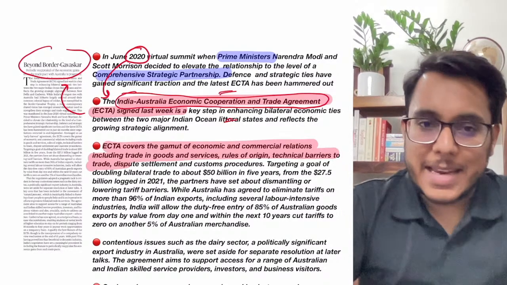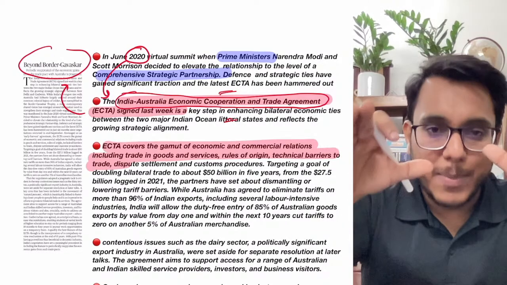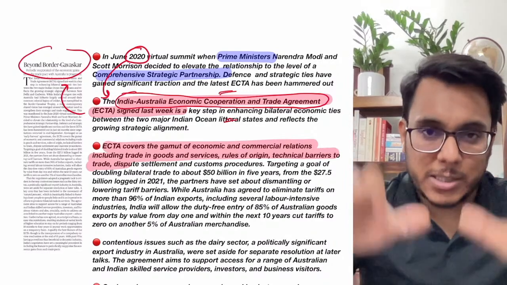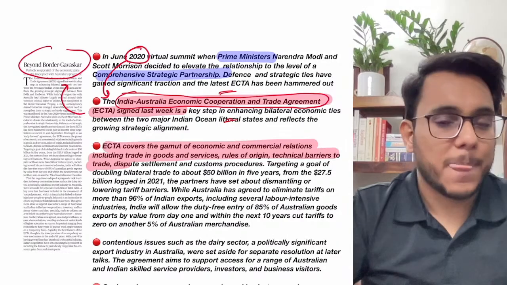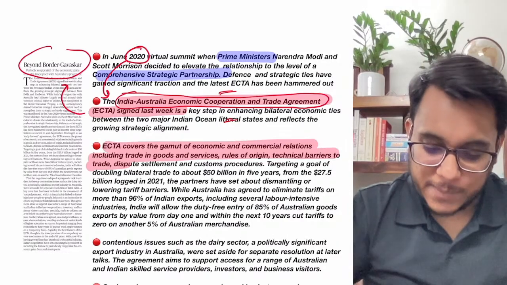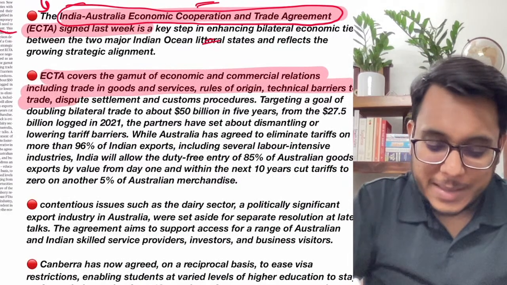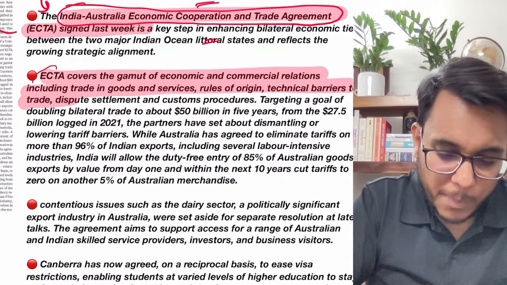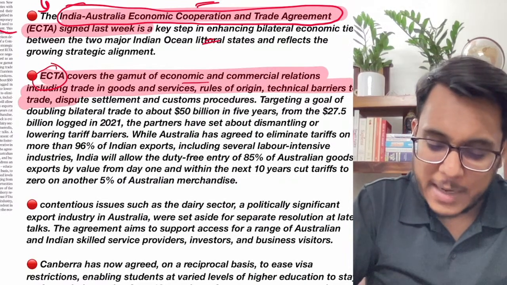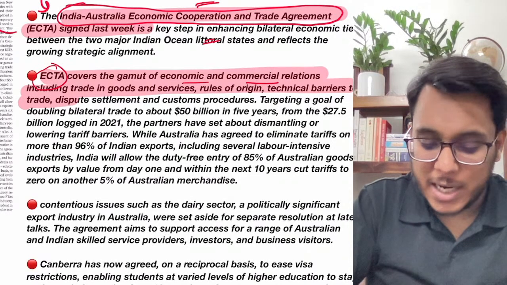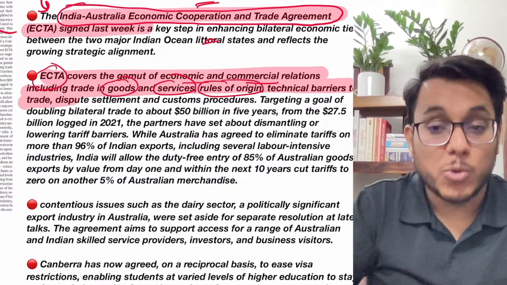The idea in any trade agreement or free trade agreement is that both the countries will be reducing the tariffs, will be reducing the import duties on the goods that are being imported. So we will also do this. Now first of all, what are the details of this particular agreement? This ECTA, Economic Cooperation and Trade Agreement, will cover a large number of economic and commercial relations. It will cover trade in goods, it will cover services, it will cover the rules of origin.